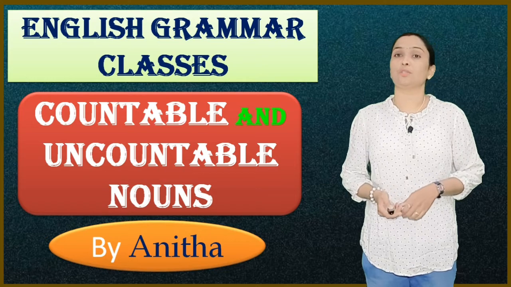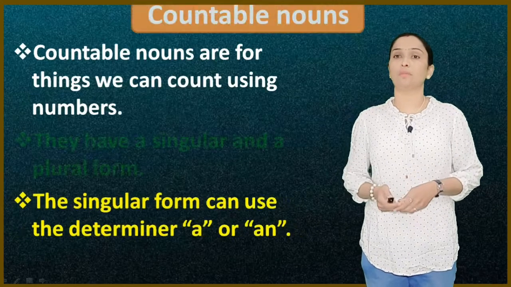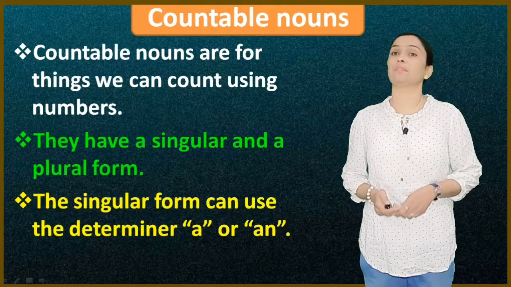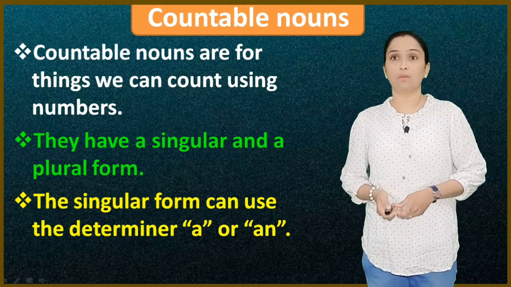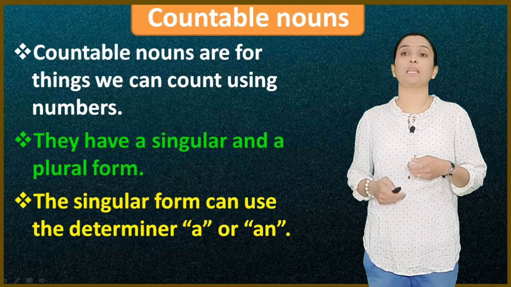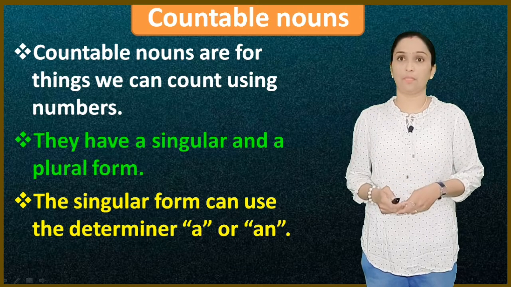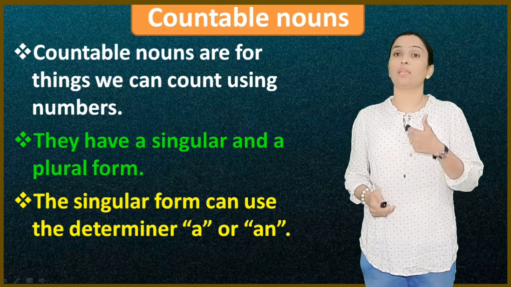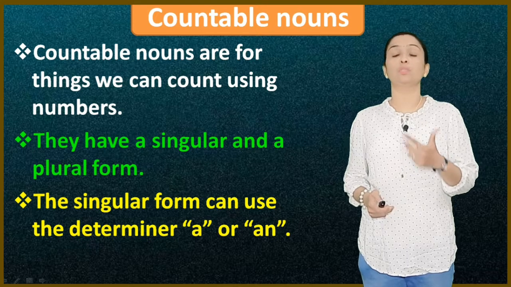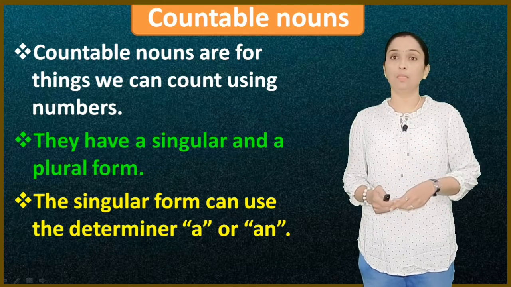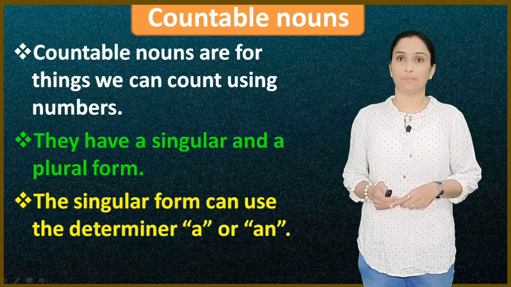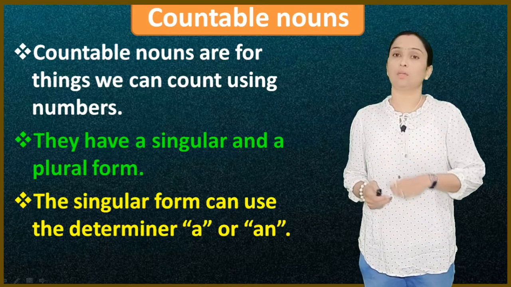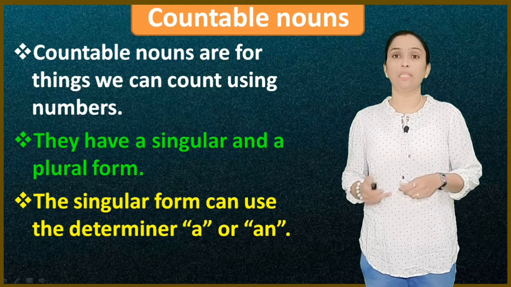Let us continue to the topic. See what are countable and uncountable nouns. So countable nouns, we will see first. Countable nouns are for the things we can count using numbers. Here the countable nouns we can count by 1, 2, 3, 4. For example, one car, 2 cars, 3 cars. So we can count these nouns, so they are called countable nouns.